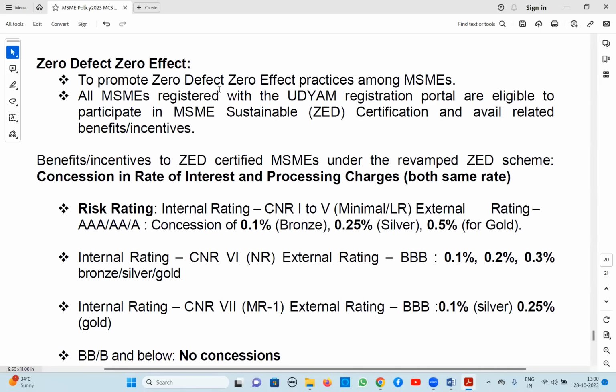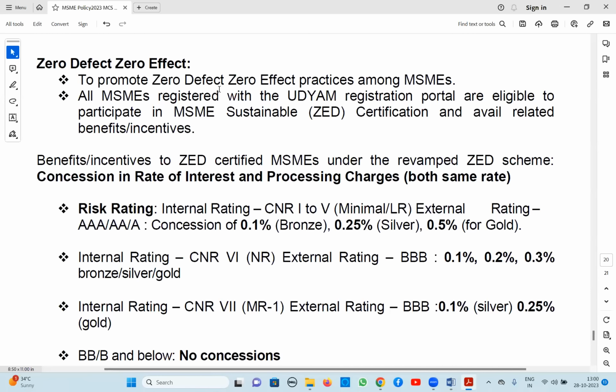So these units can take this ZED certificate, and it is categorized into three types. One is bronze, second is silver, third is gold. Based on their marks, it is given separately. Based on scoring, they are classified into three categories: bronze, silver, and gold.